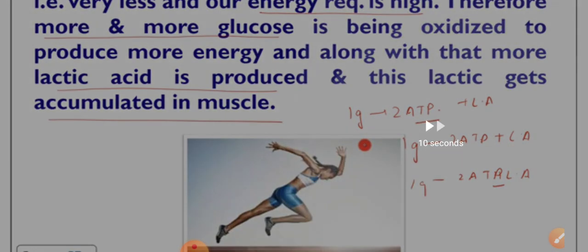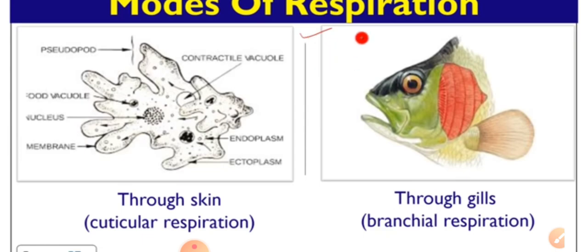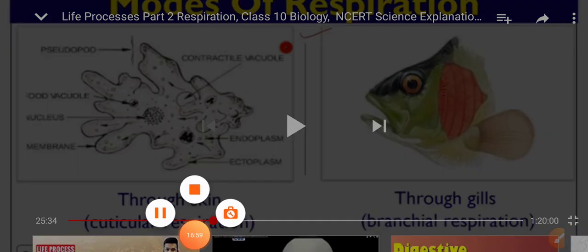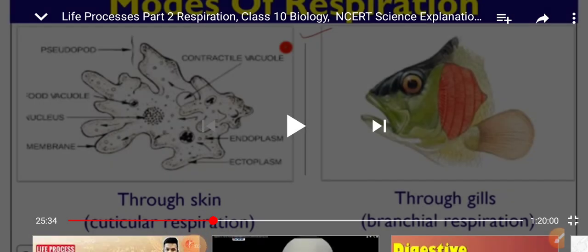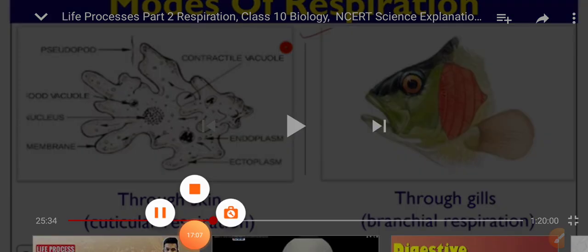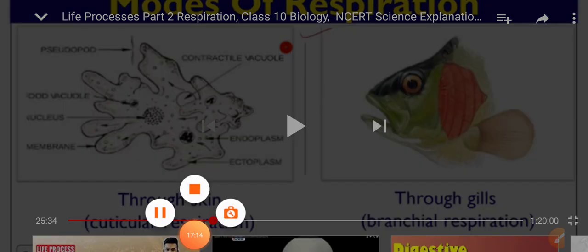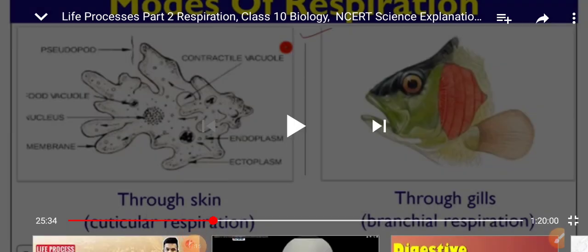Our next topic is modes of respiration. We are going to study different modes of respiration in our next class, because different organisms respire through different organs. Till then, I hope you have understood the topic, types of respiration.